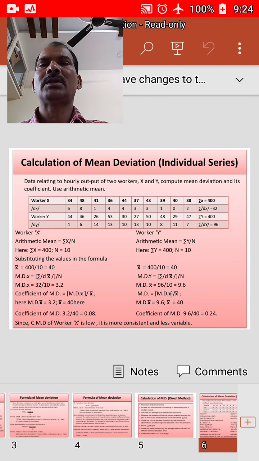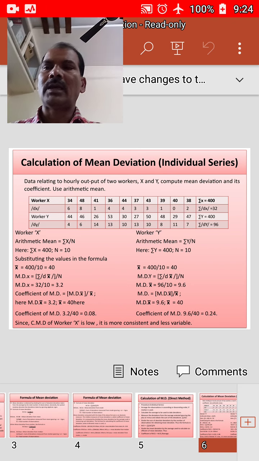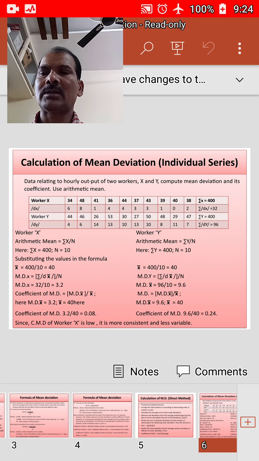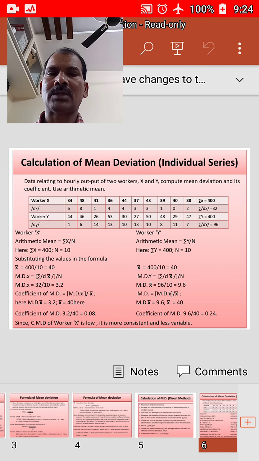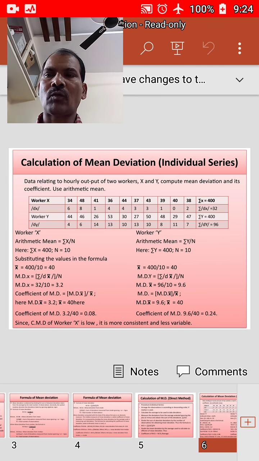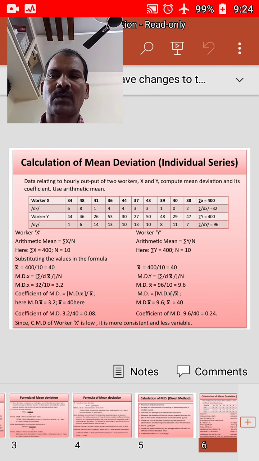We need to calculate the mean deviation and the coefficient of mean deviation. For the x worker, first we take the sum of the items, that is sigma x, which is 400, and likewise sigma y for the y worker. The sums for the x worker and the y worker are equal, that is 400.